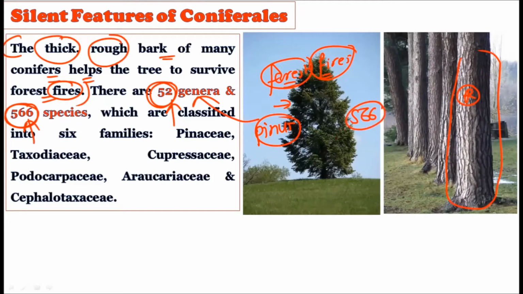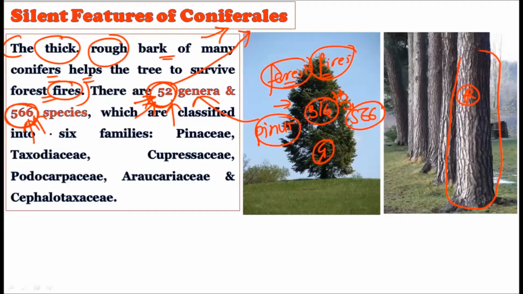If you remember, I have told you the total number of species of gymnosperms on Mother Earth. If you remember it, you will come to know that 3 by 4th of the species are these 566. So there are a total of 52 genera under Coniferales, and a total of 566 species under these 52 genera, and all these 52 genera come under the order which is called Coniferales.